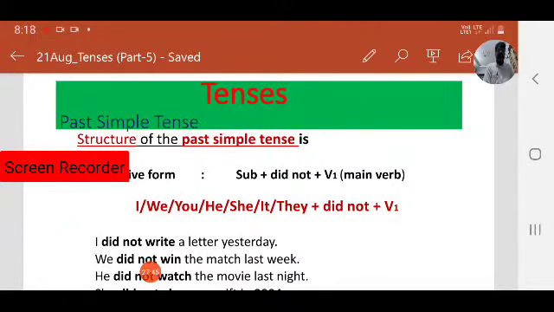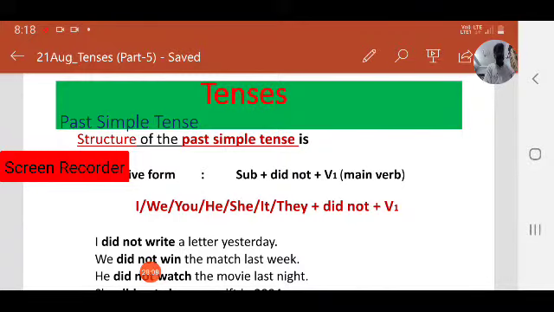I didn't write a letter yesterday. Here observe: didn't plus write. I wrote a letter yesterday, that is a positive form. Coming to negative form, what is the structure here? Didn't write. I wrote a letter yesterday.